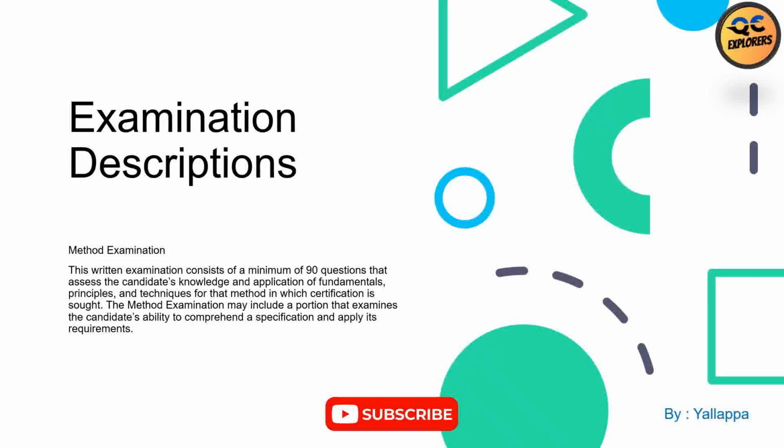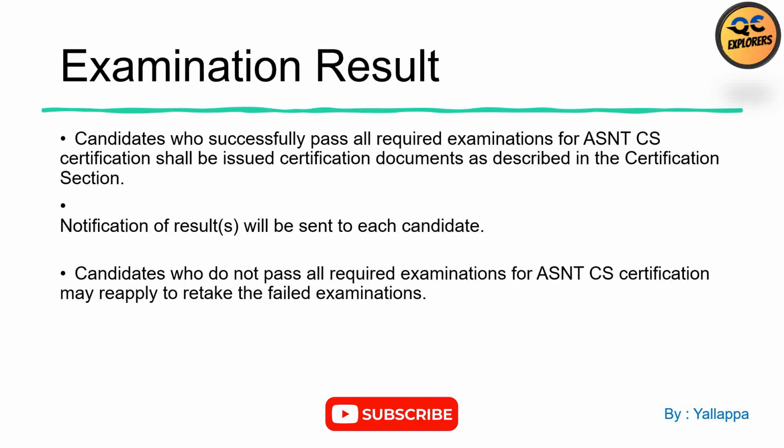The method examination consists of a minimum of 90 questions. It focuses on one specific NDT method. It tests theory, practical application, and understanding of specifications. Candidates who pass all required examinations will receive certification documents from ASNT. Candidates who do not pass may reapply and retake the failed examinations.